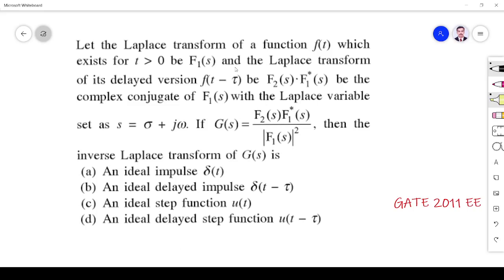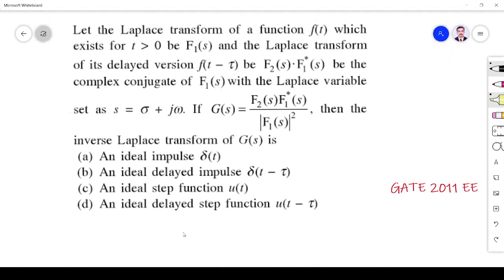Hi friends, in this video let us solve a signals and systems question asked in the GATE 2011 EEE paper. The question is that the Laplace transform of a function f of t, which exists for t greater than 0, be F1 of s, and the Laplace transform of its delayed version is F2 of s.